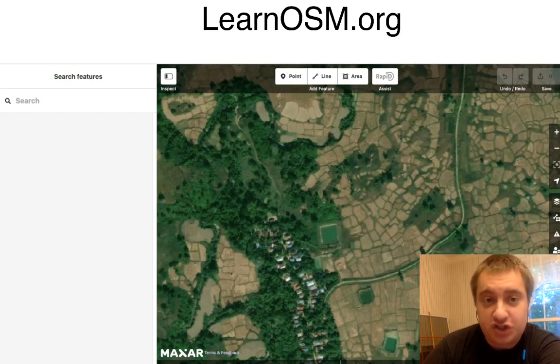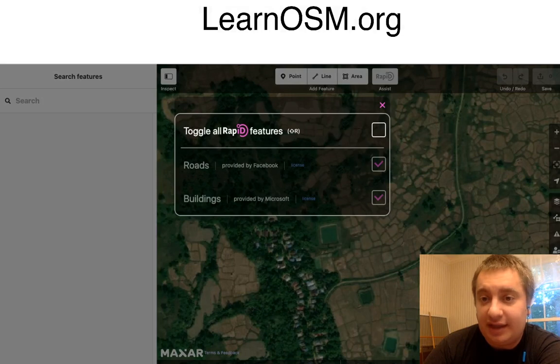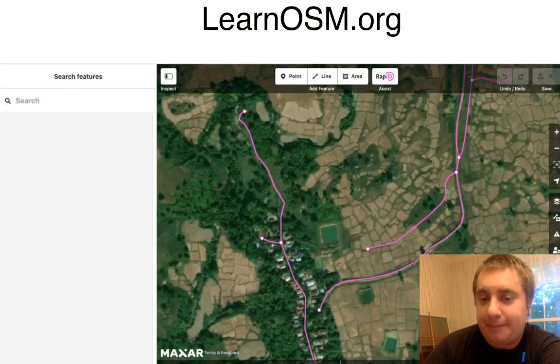So Facebook is interested in OpenStreetMap for a variety of reasons. On mapwith.ai, one word, mapwith.ai, you can see some of their projects, including the RapiD editor. So it looks exactly like the ID editor in OpenStreetMap, except it has this button here that when you click, it'll suggest features from satellite imagery that are missing from OpenStreetMap.